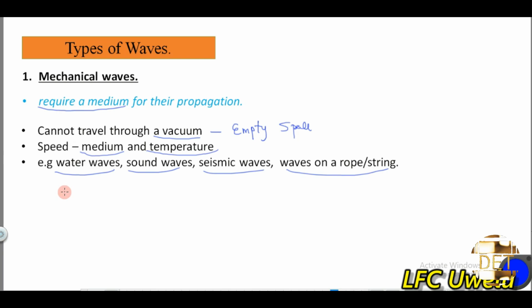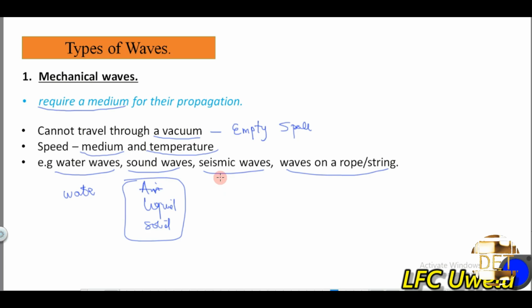Water waves, for instance, would need water to be created. Without water, there is no water wave. Sound waves, for instance, will require air for them to travel. They can also travel through liquid, and they can travel through solids. So it requires a medium for it to travel. So a sound wave is an example of a mechanical wave.